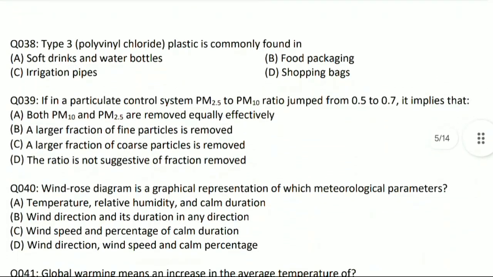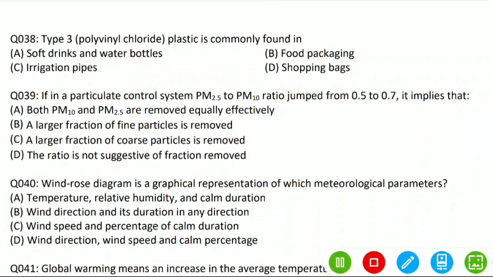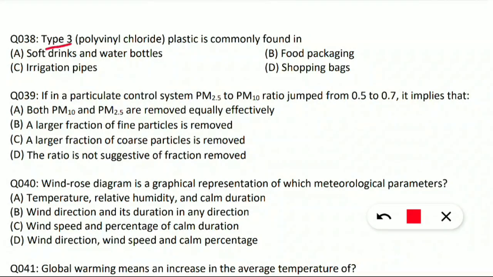Next question is on PVC, that is polyvinyl chloride. Type 3 polyvinyl chloride plastic is commonly found in what kind of items? Is it soft drinks and water bottles, food packaging, shopping bags or irrigation pipes? So here the correct option will be option C. In irrigation pipes we find type 3 polyvinyl chloride plastic.